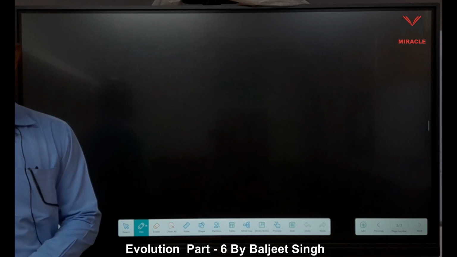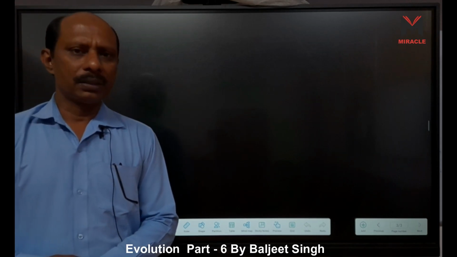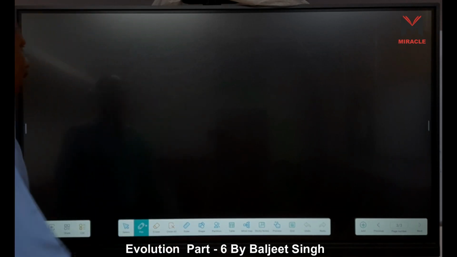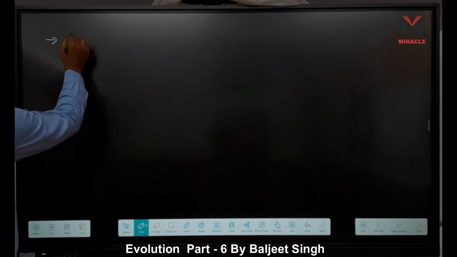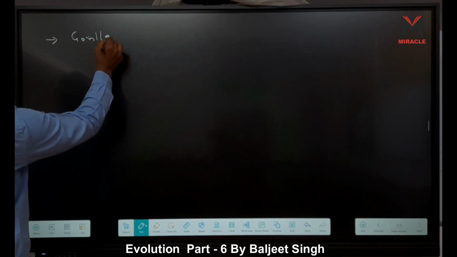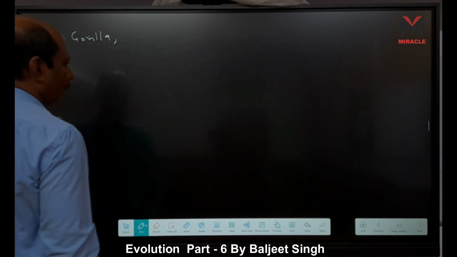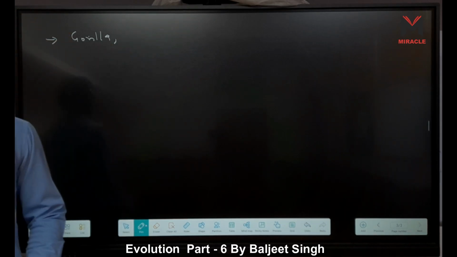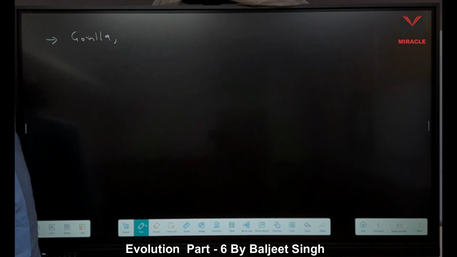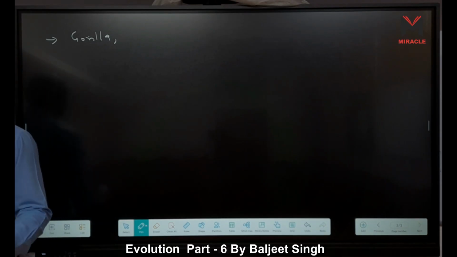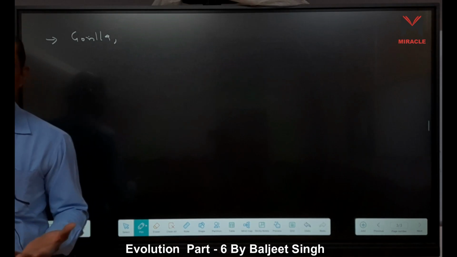Next point is there. What are the similarities between humans and apes? This time ape means some examples like gorilla. Second one is orangutan, right? Gorilla, orangutan, right? Another one that is very near is chimpanzee, right?